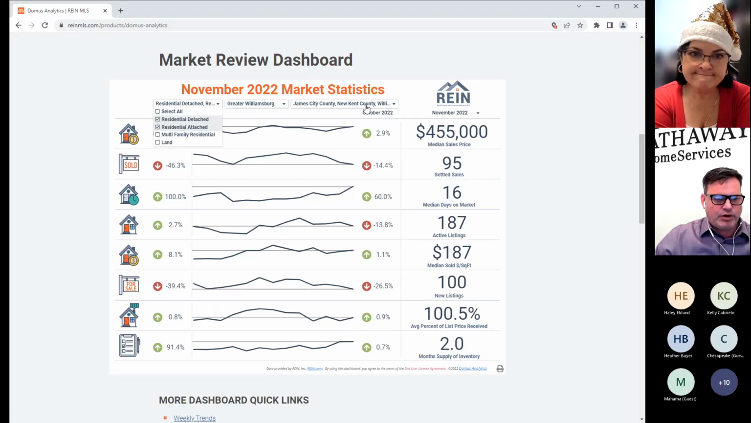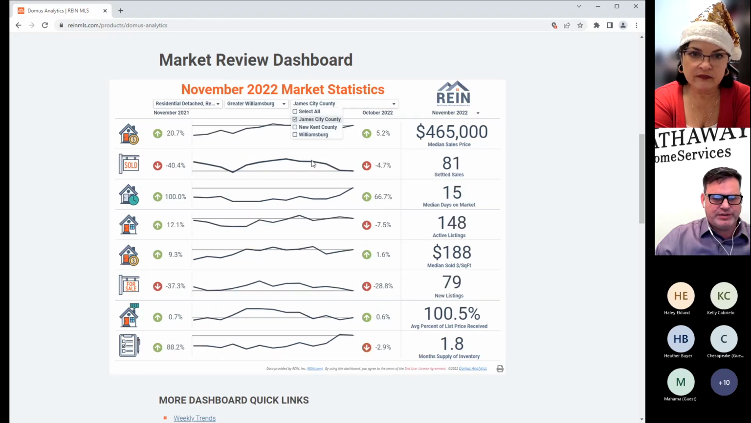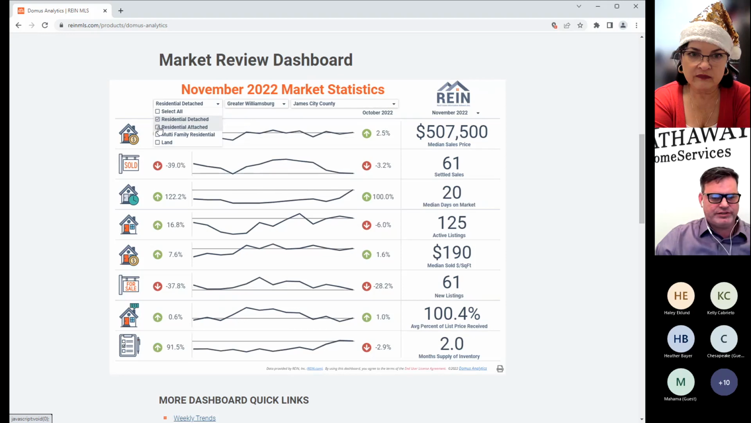Now you're like, well, I'd like it a little more granular, like a little deeper. Well, we come here and let's just say I just want James City County. And there's James City County for residential, detached, attached. Say, well, let's get rid of the attached. I could be wrong on this, but there you go. There's your numbers for residential, detached, Greater Williamsburg, James City Schools,